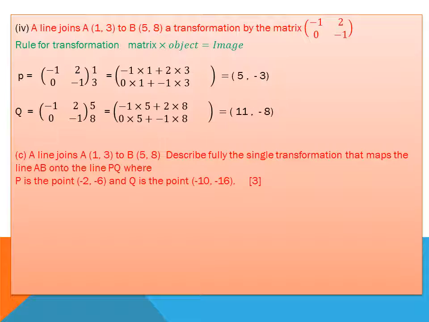In part 4, a line joining A and B is transformed by a matrix. The rule of transformation: matrix multiplied by object is equal to image. The matrix is given, object A is (1, 3) and object B is (5, 3). When I multiply the matrix (-1, 2; 0, -1) with the object (1, 3), I get P as (5, -3). Similarly, I get point Q as (11, -8). A line joining A, B describes a single transformation that maps line AB onto line PQ. Point P is this and point Q is this. I think this point is missing here.